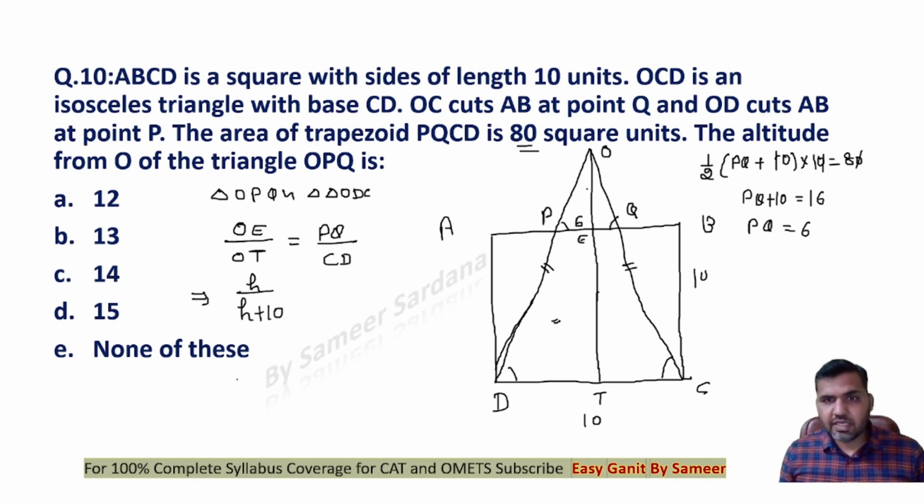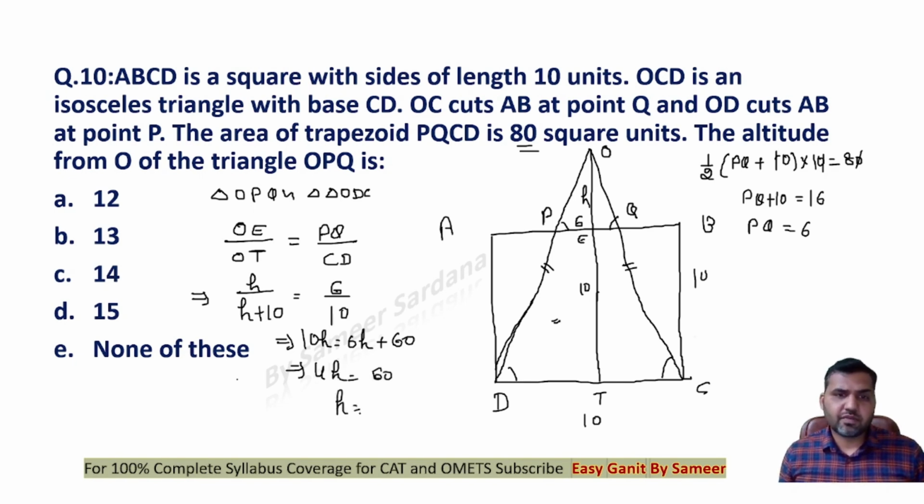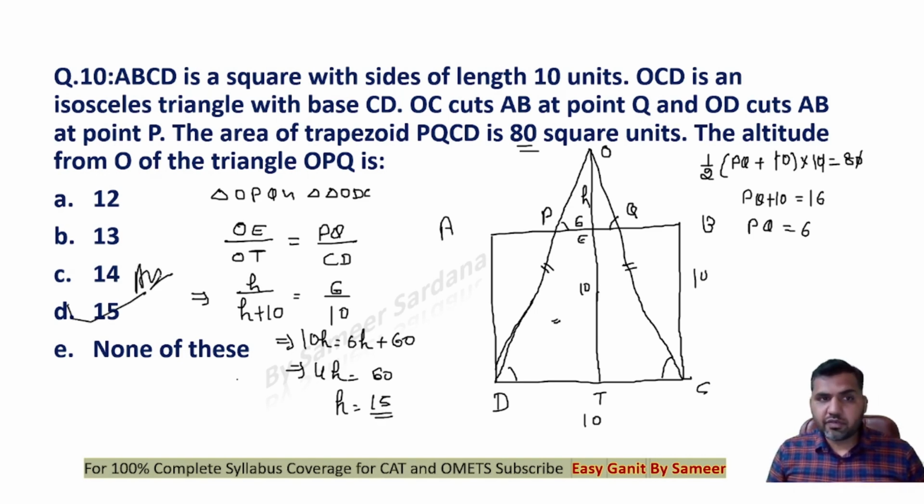So H over H plus 10 is equal to PQ, which is 6, over CD, which is 10. So 10H will be equal to 6H plus 60, that is 4H will be equal to 60. H will be equal to 15. D would be the correct answer. So the altitude from O of the triangle OPQ is H, which is equal to 15 centimeter. This would be the correct answer to the question.